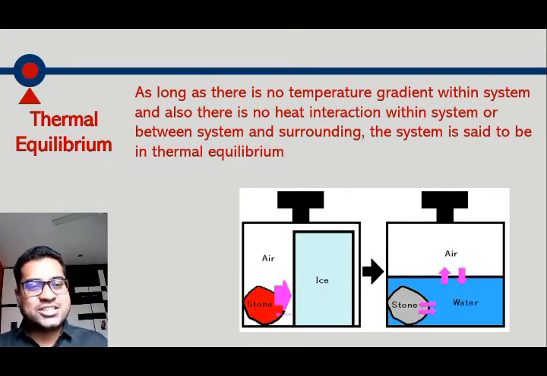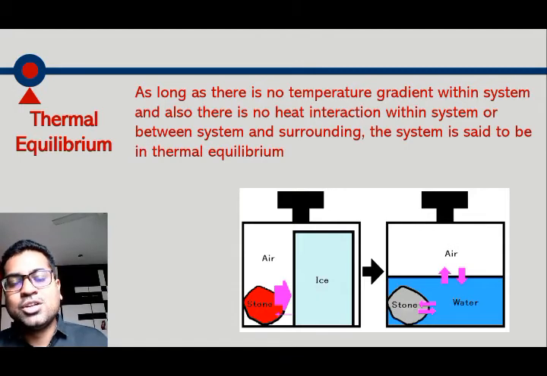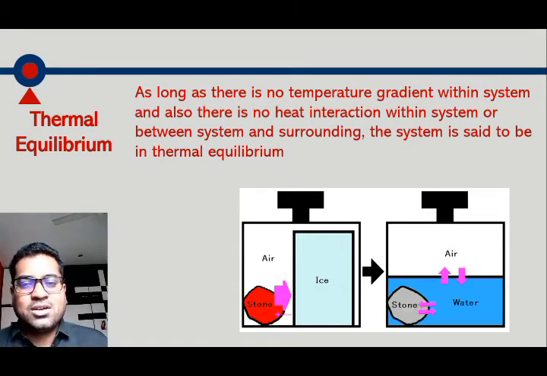So we have seen these three types of equilibrium: mechanical equilibrium, chemical equilibrium, and thermal equilibrium. Mechanical equilibrium means there is no unbalanced force acting. Chemical equilibrium means there is no chemical reaction ongoing or the composition of the system remains the same throughout the time interval, and thermal equilibrium means there is no heat interaction or heat transfer or temperature gradient within the system or between system and surrounding.